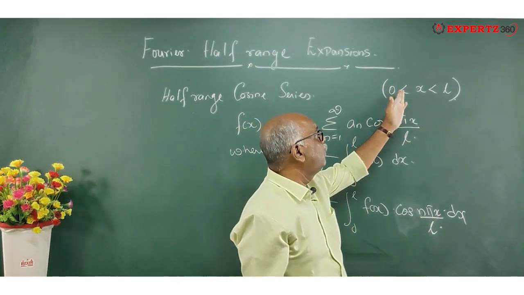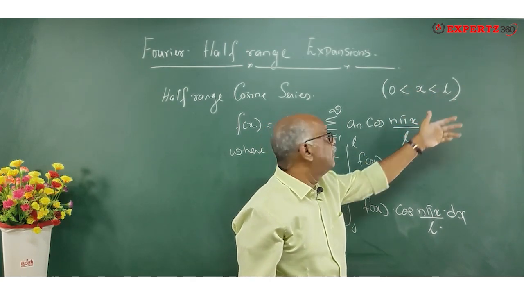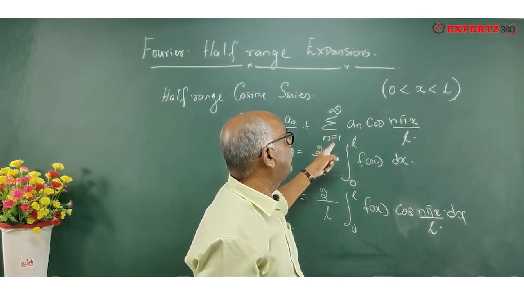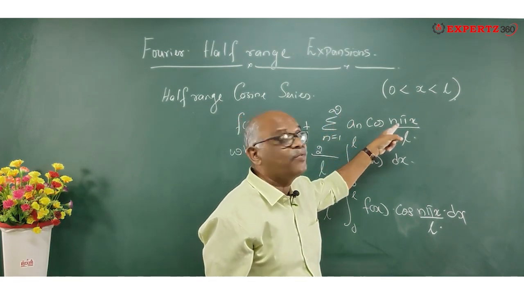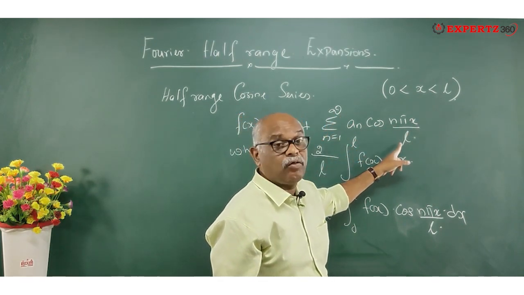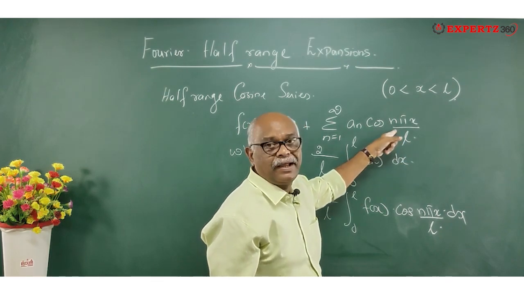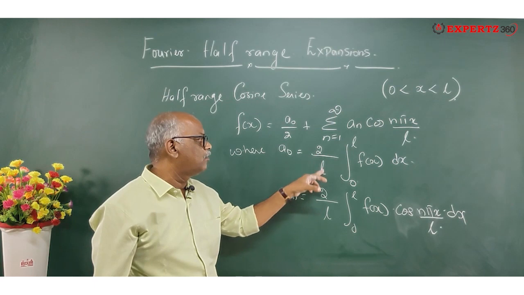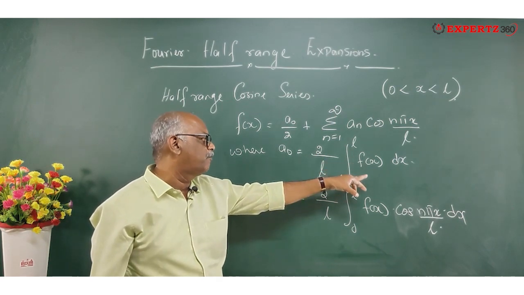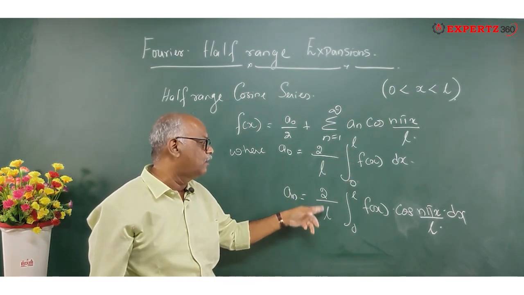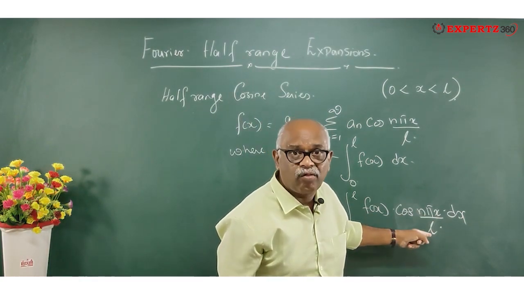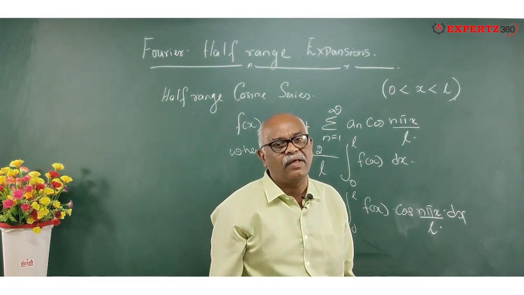Now, suppose I put 0 less than x less than pi, then what does it become over here? This will become f of x is equal to a naught by 2 plus sigma n is equal to 1 to infinity a n cos nx. This L is going to be pi, right? So pi and pi get cancelled, and that's what you're going to get. And a naught is equal to 2 by pi integral 0 to pi f of x dx, and a n is equal to 2 by pi integral 0 to pi f of x cos nx dx, because L is going to be pi.